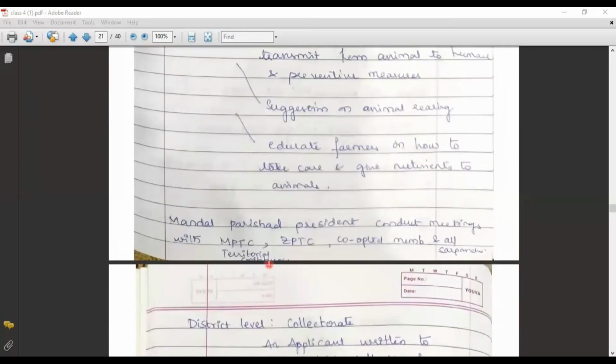So, Mandal Parishad president conduct. Generally we studied about the Mandal Parishad. That Mandal Parishad is headed by a president. This president conducts a meeting with the MPTC, ZPTC, co-opted members and all the Sarpanches, for the smooth running of all the activities of public institutions.